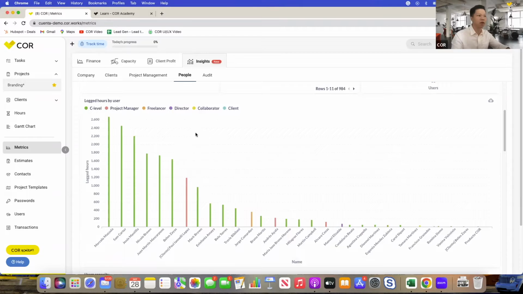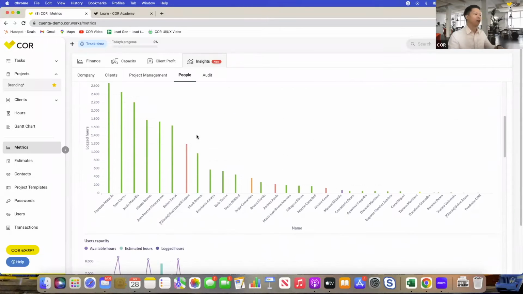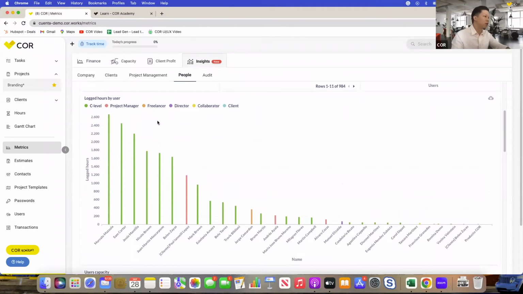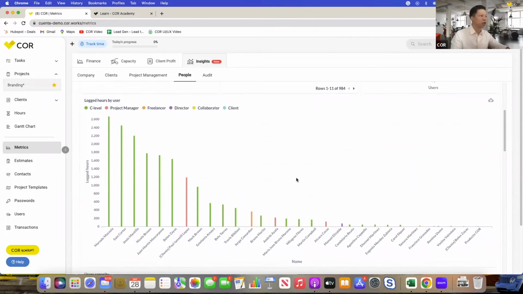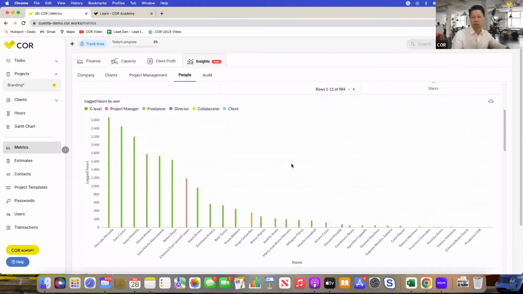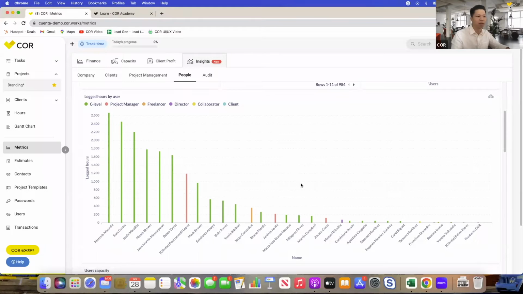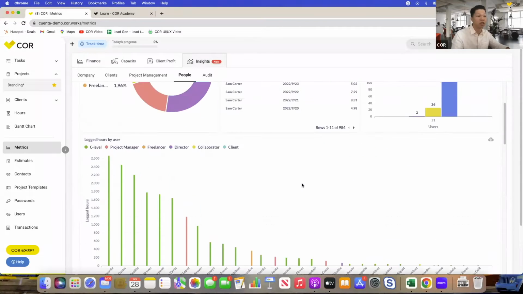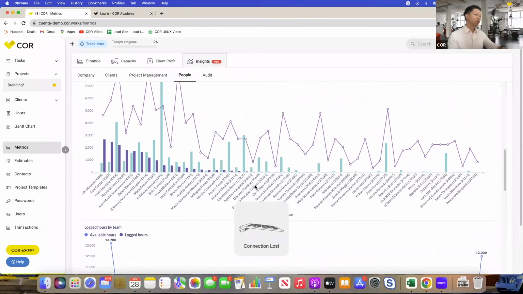It'll just take overall a lot of time to churn out. Okay. And on the people's tab, on the C-level role, you can see every logged hours by user, and it'll indicate what roles or levels they are. It'll show you who has been logging the most hours, and who has perhaps not been logging as much, and you can show them and recommend they be more diligent in that area, right?